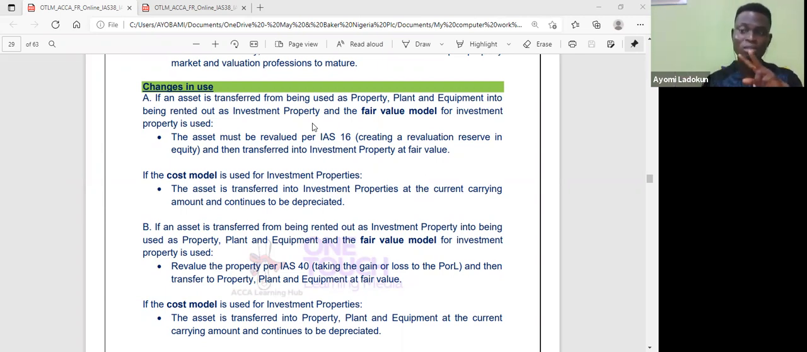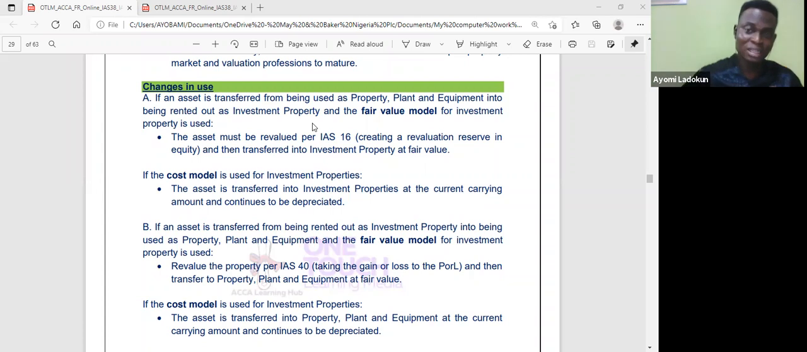Then the second scenario that could happen is if an asset is transferred from being rented out as investment property. So I have an investment property, and I now want to start using it for administrative purposes, that's PPE, and I use the fair value model for investment property, okay? I also have to revalue as per IAS 40.